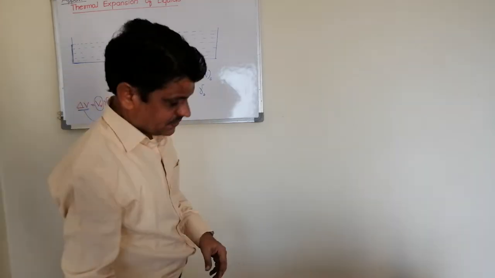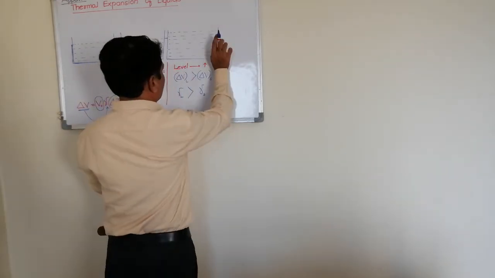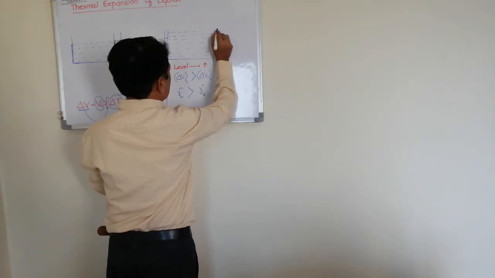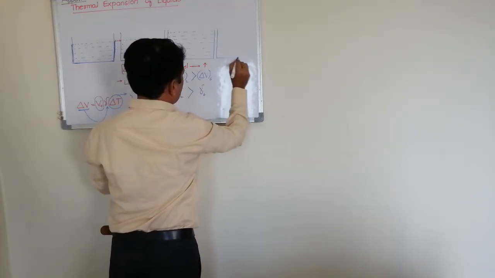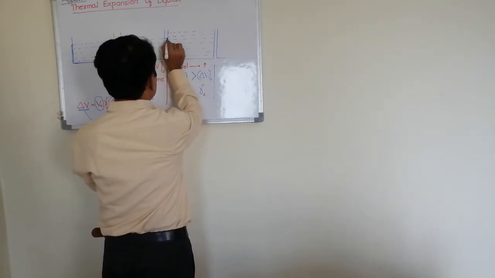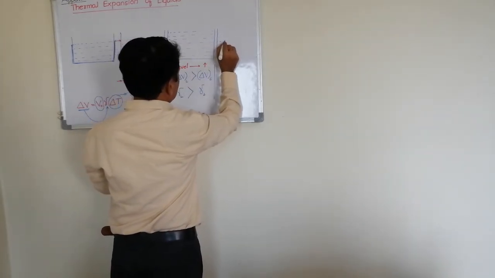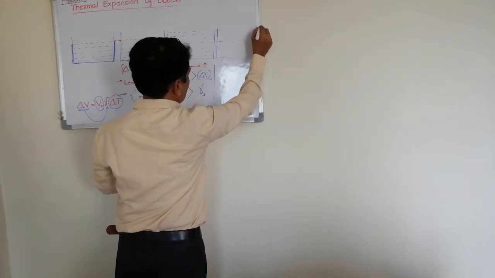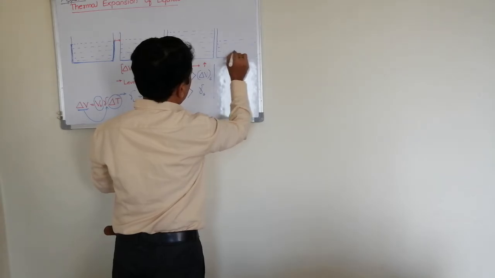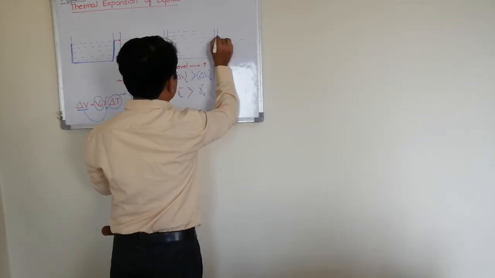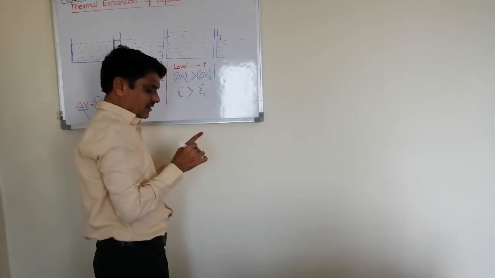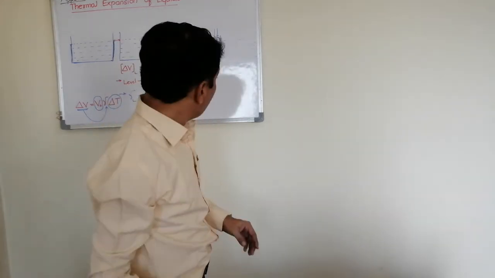And in the third case, see, here this is the initial level. Suppose, assume the container is up to here, the level of the liquid in the container is decreased. Now the level of the liquid in the container has decreased.